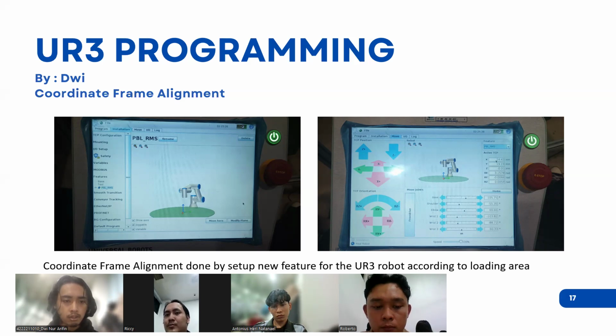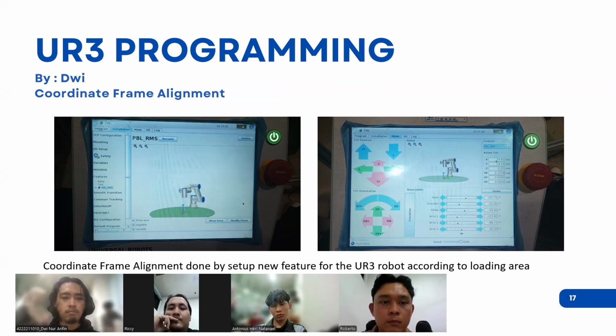I made a new feature with the name SPBL RMS. This new feature is to get the same coordinate system between the robot and the camera system.